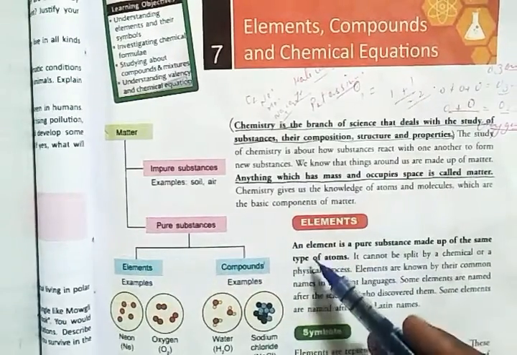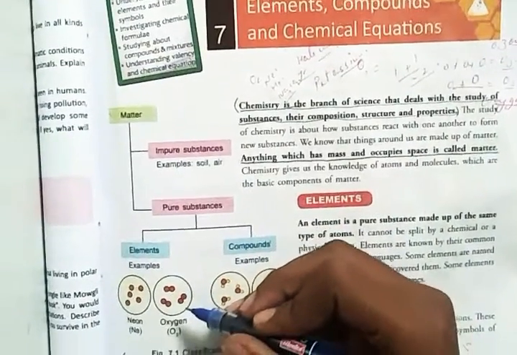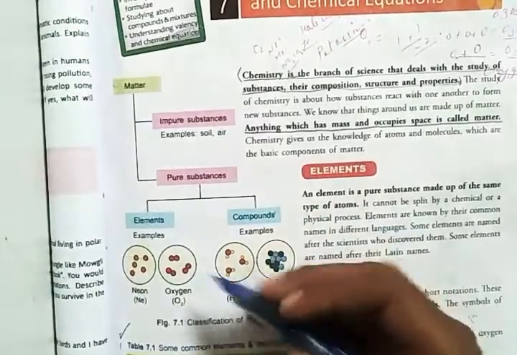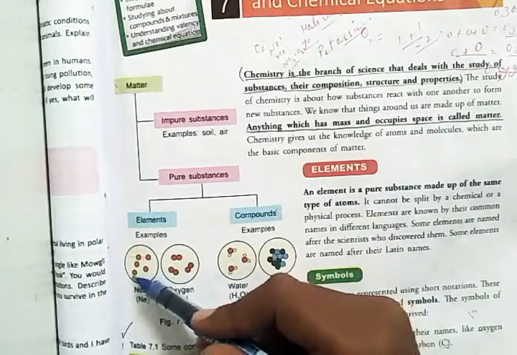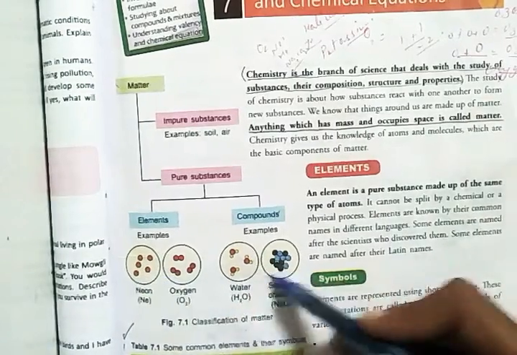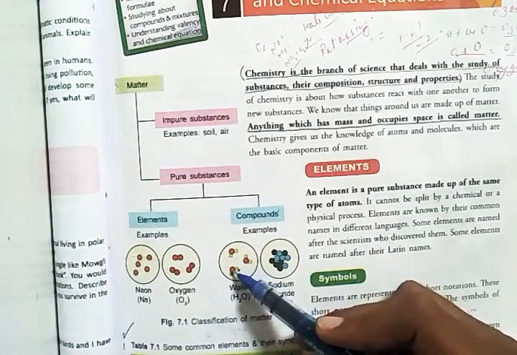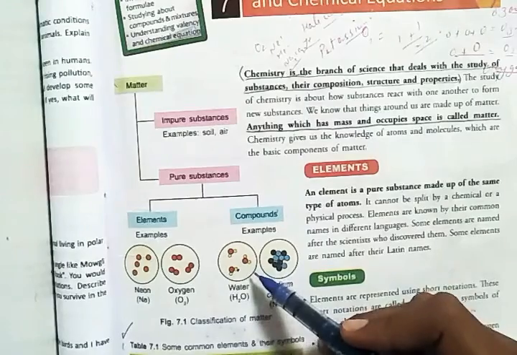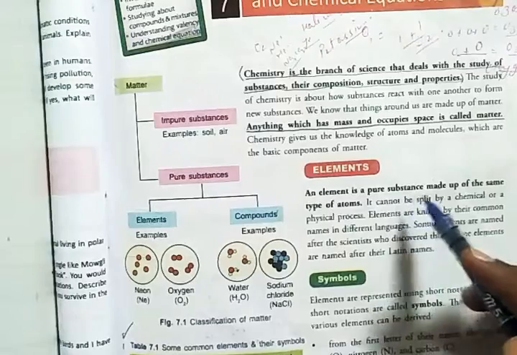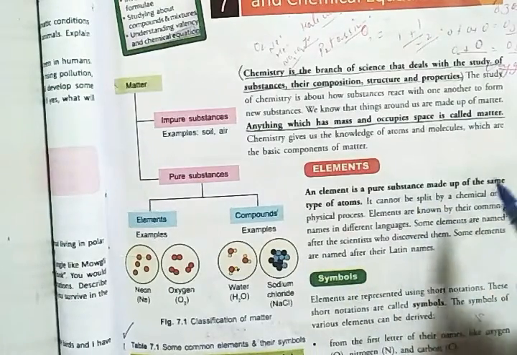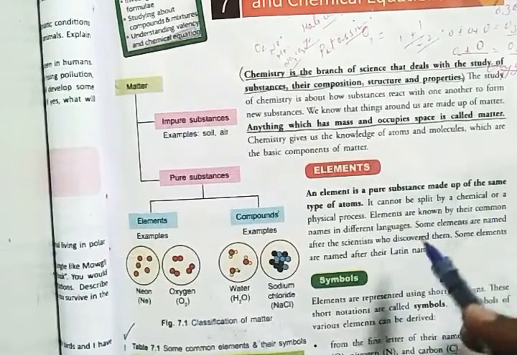Here the elements are formed by the same color. See, red and red, these are the same color. These are the same, and there is orange color. But in the case of a compound, there is a yellow color and a red color. Yellow and red colors are not the same. So it means that an element is a pure substance that is made up of the same type of atoms. It can't be split by a chemical or physical process. Elements are known by their common names in different languages.